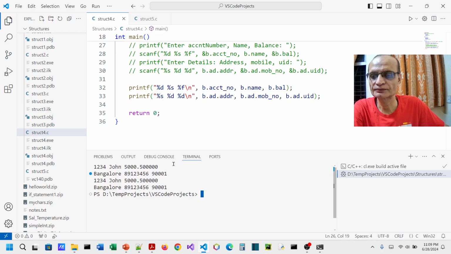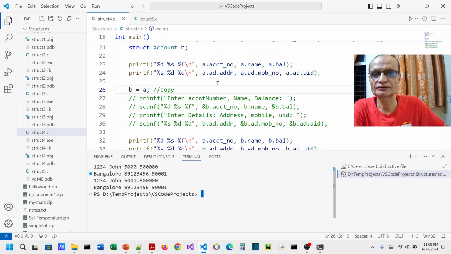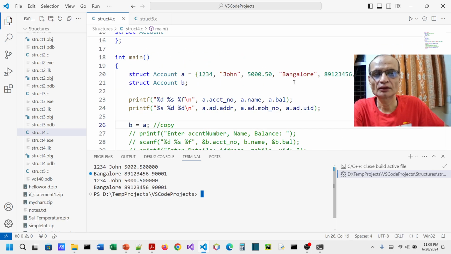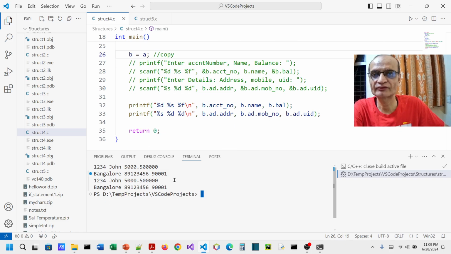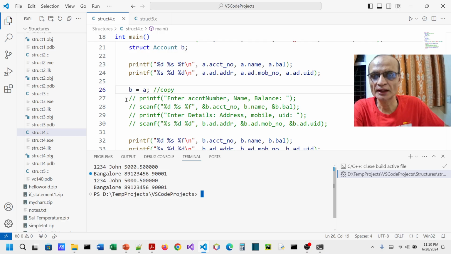Yeah, so you can see 1, 2, 3, 4, John, the first one, whatever we have provided, all the details. Then the details like Bangalore and the number have come. Then once again the same things have come, 1, 2, 3, 4, and then Bangalore. So that means this copy works, and here I commented out these lines where I was providing the input.